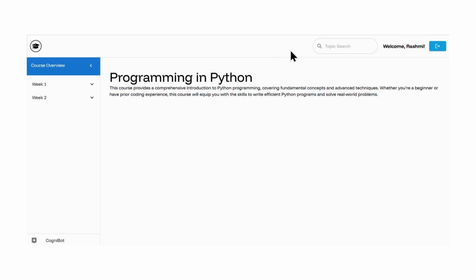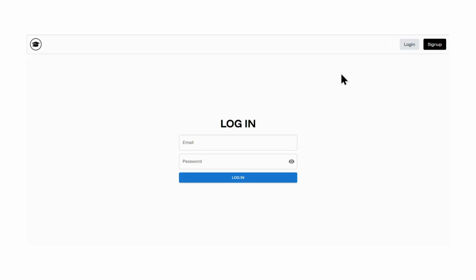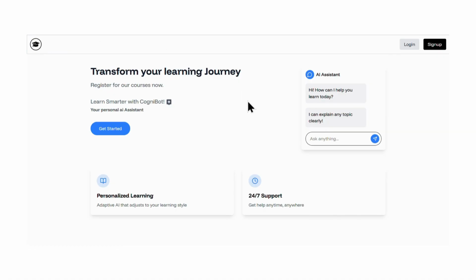So with that, we have basically demonstrated all of the functionalities, all of the features that were mentioned in the user stories. So this was our web application. Thank you so much.